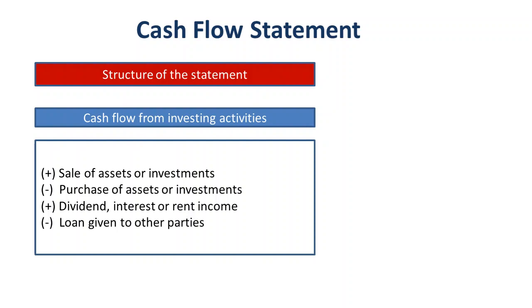Now, generally speaking, if a company is able to generate positive cash inflows from investing activities, it means that it is at a mature stage. Generally, very large companies who have been in the business for a longer period of time would be able to generate positive cash flow from this category because they will have a surplus amount of cash which will be deployed towards investments. While on the other hand, if a company is in expansion mode or at early stages of business, it would be in the process of acquiring more and more assets and therefore would be generating a cash outflow in this category.